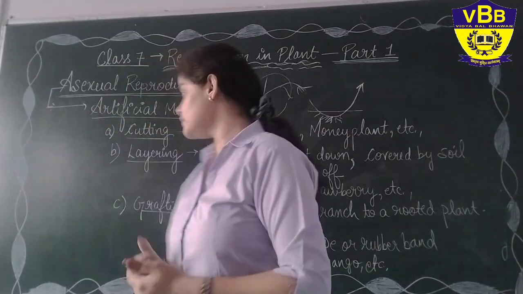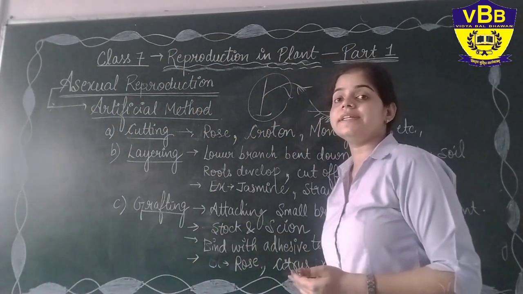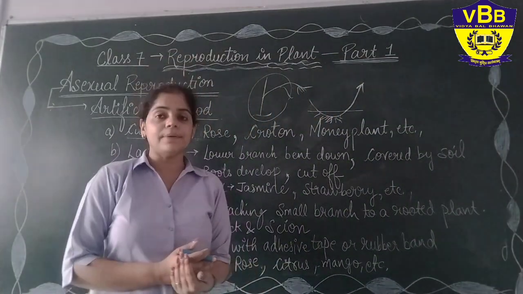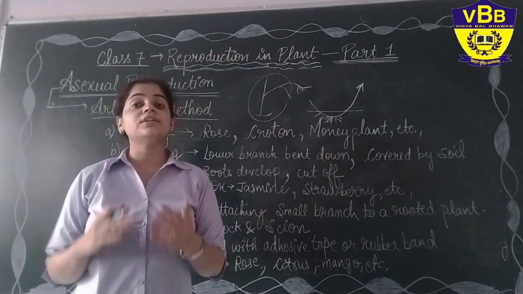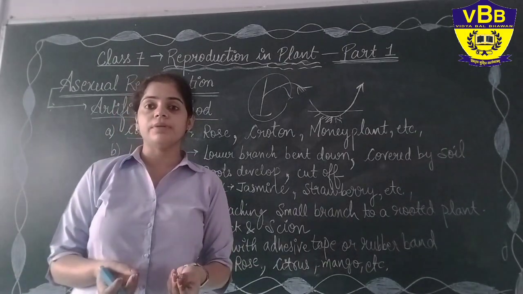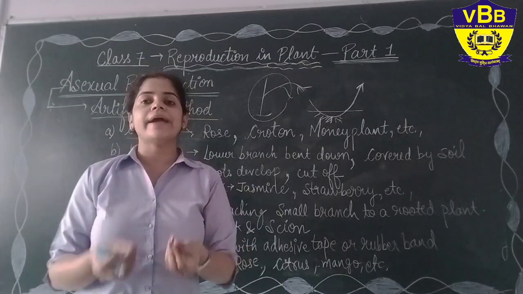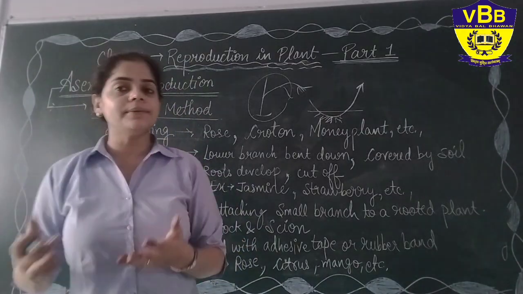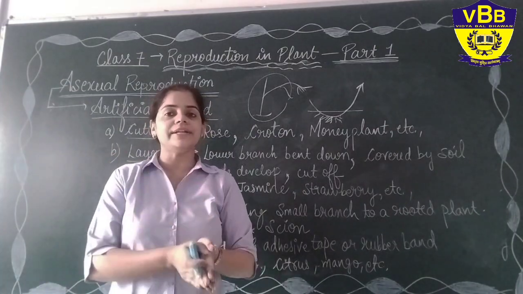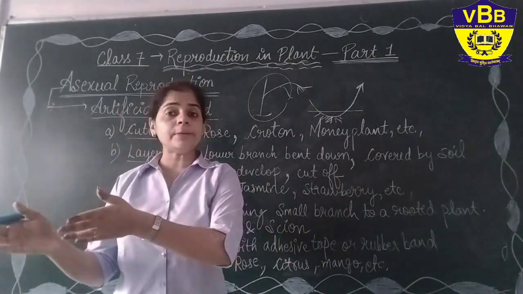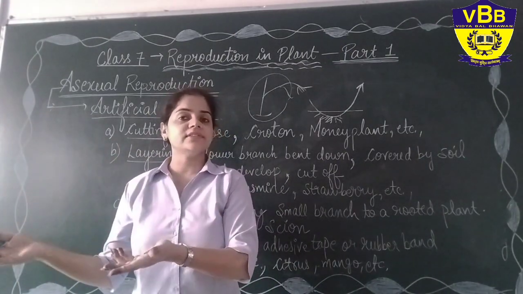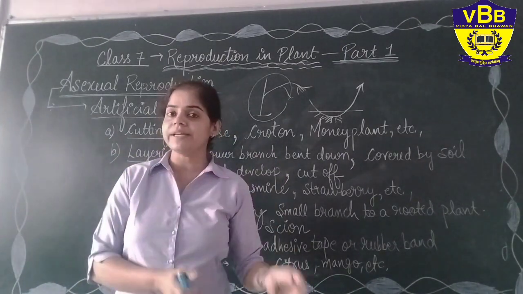Now the next method is our grafting method. Yes, the grafting method is a new kind of technique through which we are able to obtain especially the different varieties of fruits and vegetables. The best example is mango. In our summer season you are eating different kinds of mangoes, different varieties of mango. Even when you visit any other place, you will see their varieties of mangoes are very different from our place variety.